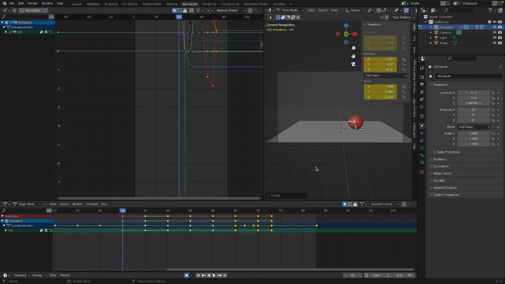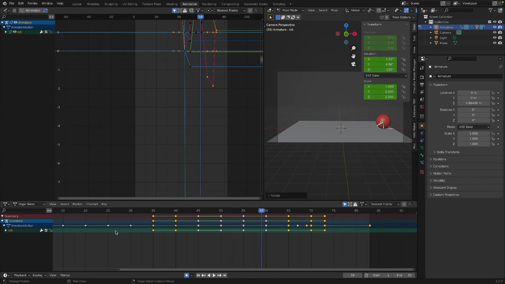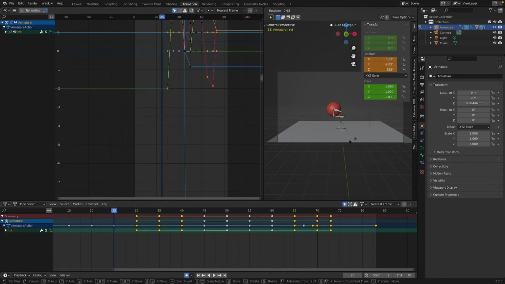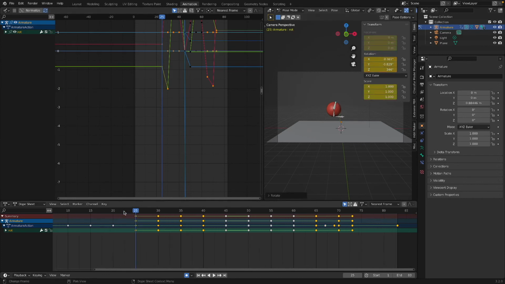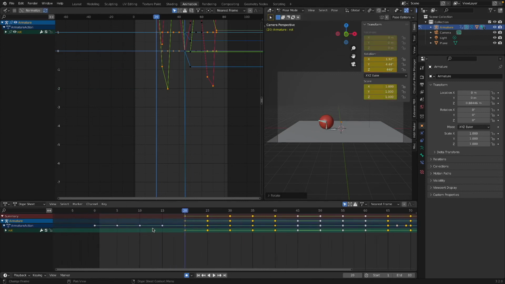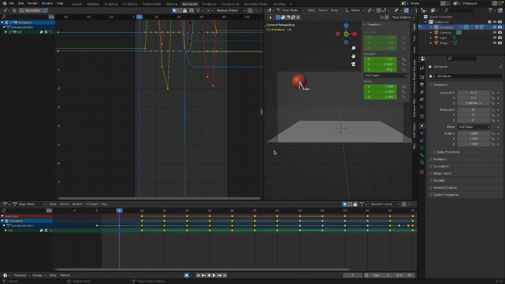Rotate. Here. Rotate. There. Rotate, rotate, rotate, rotate, rotate, rotate.